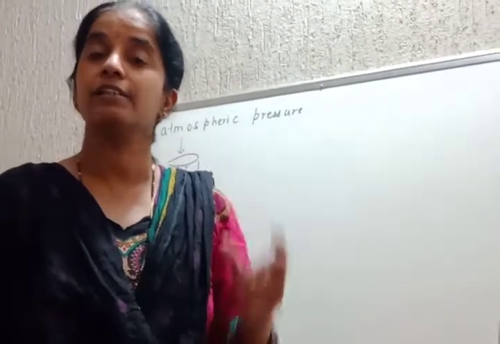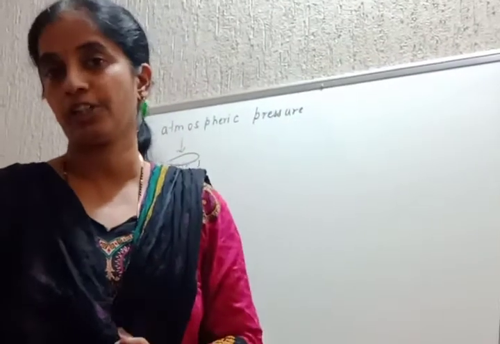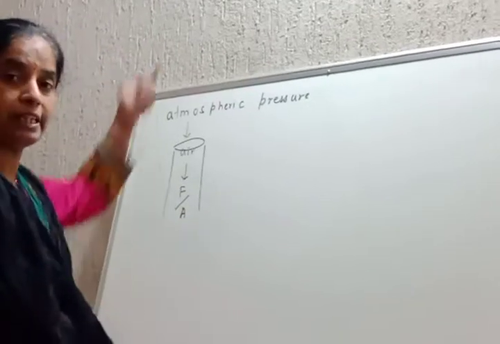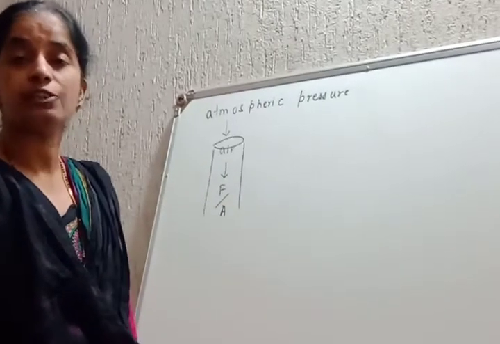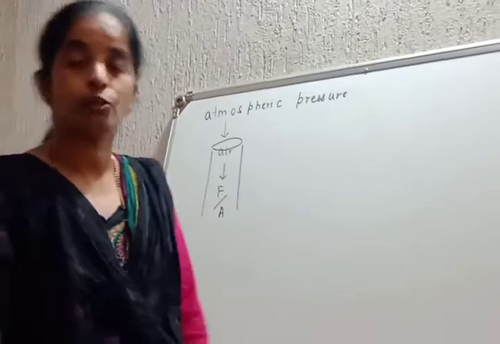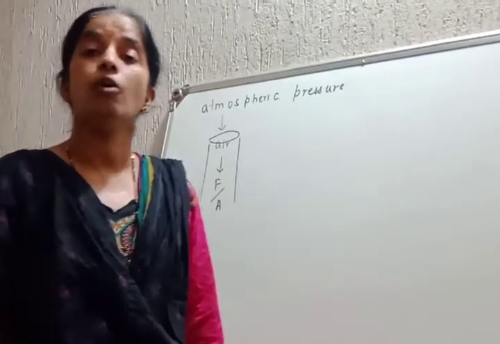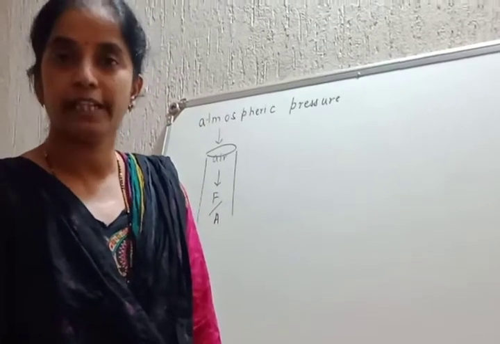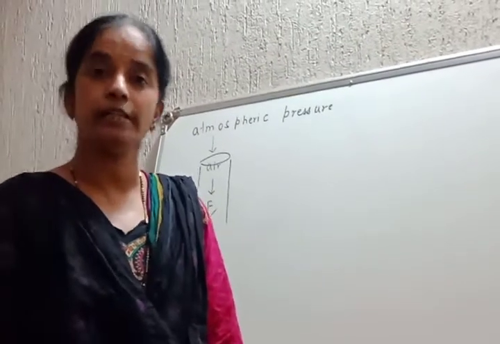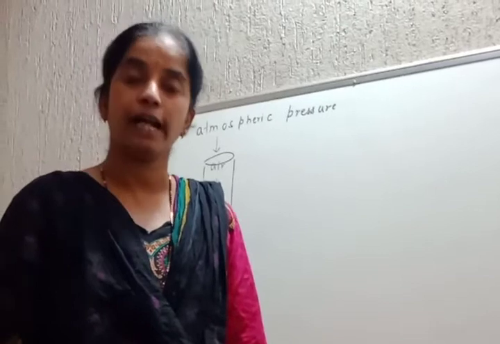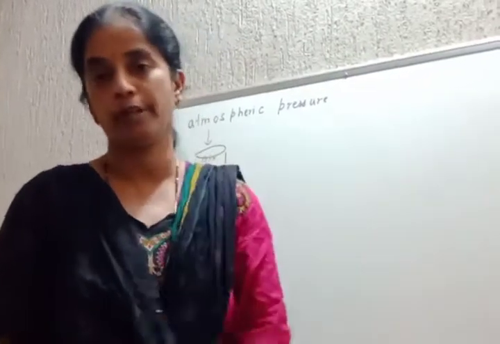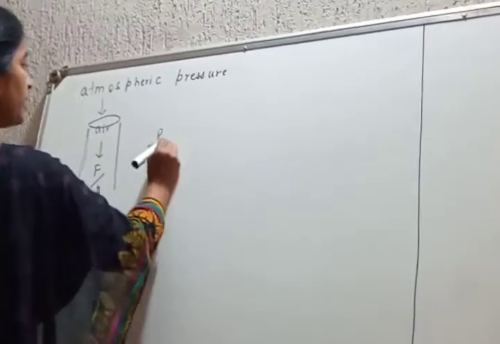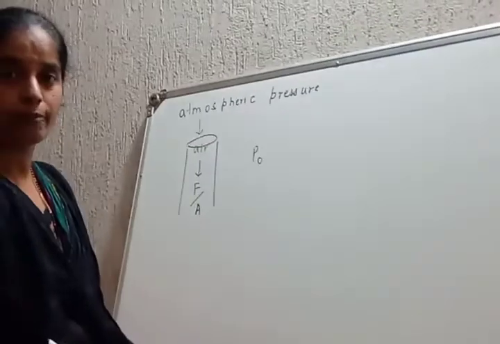This force exerted in the vertically downward direction per unit area of that air column is called atmospheric pressure. So atmospheric pressure is the force exerted by the air medium per unit area in the vertically downward direction. Point number 1. Point number 2. Atmospheric pressure is generally denoted by P naught.